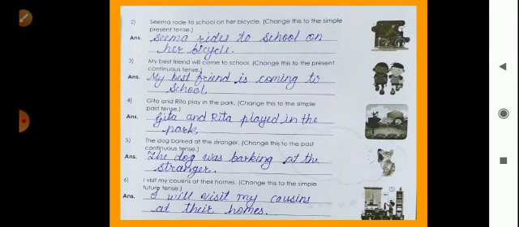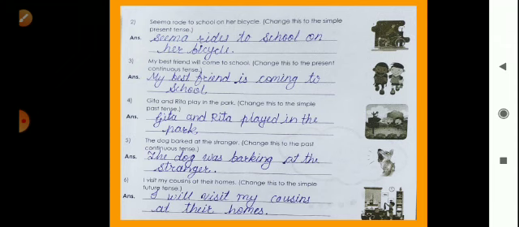So what is the answer? The answer is Rishav will be happy to be home. And in this slide, second example, what is this? Seema rode to school on her bicycle. And the instruction in the bracket is change this to the simple present tense.